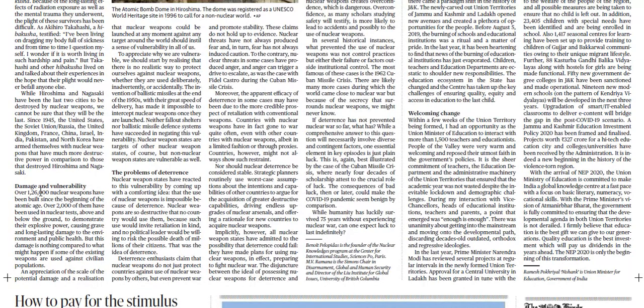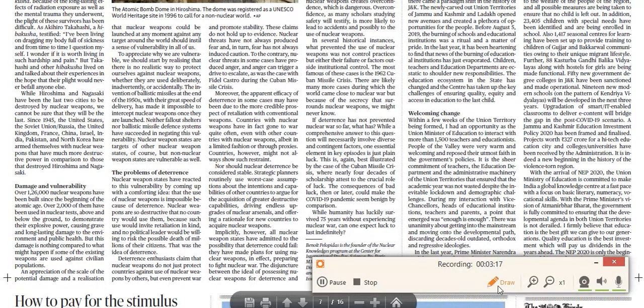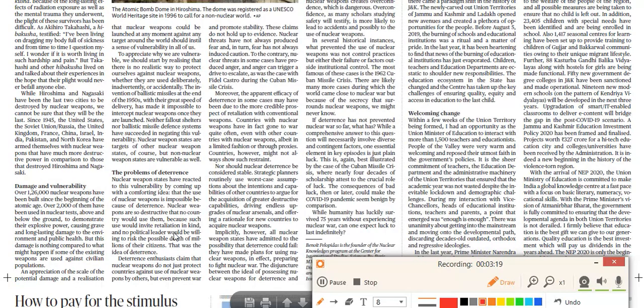Okay, so these are the things, and here writer is talking about the present scenario. So over here if you just scroll down, if you just read out this particular aspect, so here writer is basically talking about the present scenario. Over 1,26,000 nuclear weapons have been built after this 1945, after the World War II, and over 2,000 of them have been tested, have been used in the nuclear tests, etc. So these are the scenarios when it comes to the status of the nuclear weapons and all.